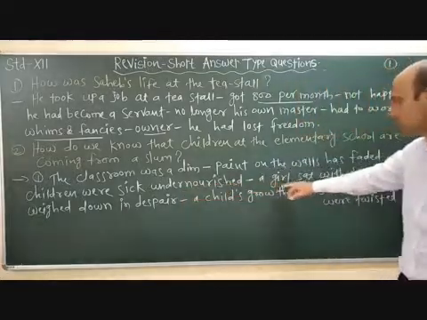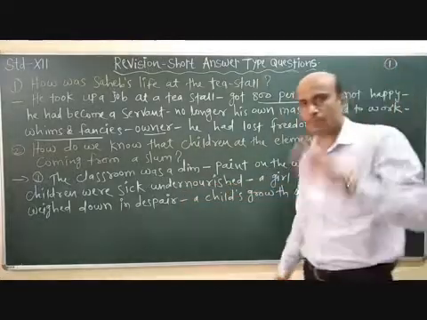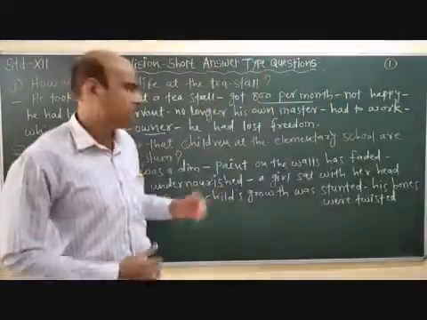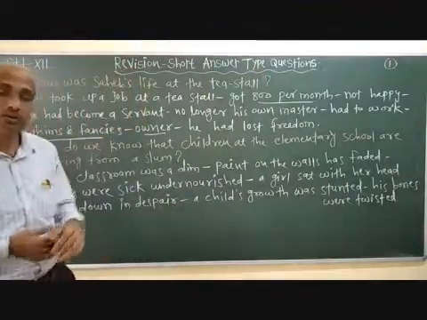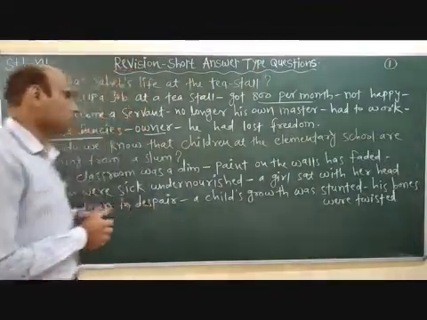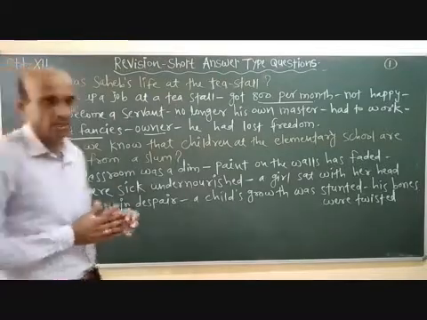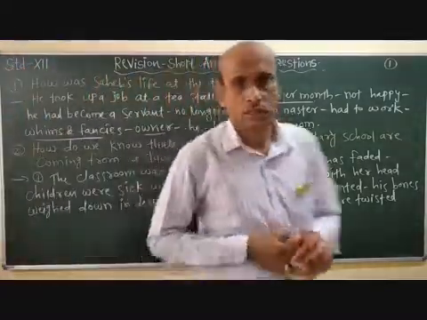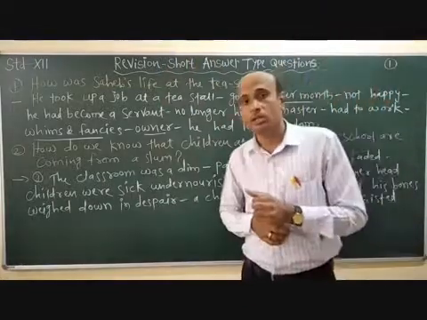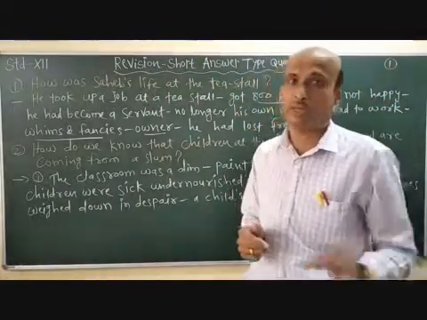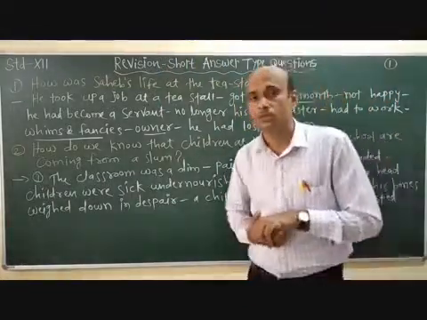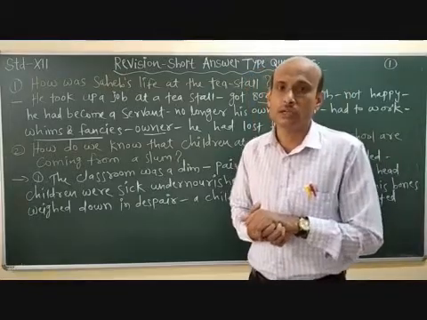Children were sick and undernourished. Next, one example: a girl sat with her head down in despair. It means she was in despair. Why? Due to her condition, due to poverty, having so many problems in her life, unable to fulfill her needs.